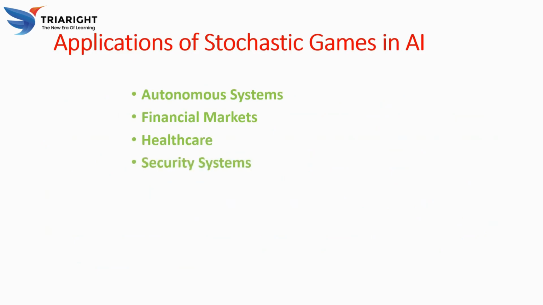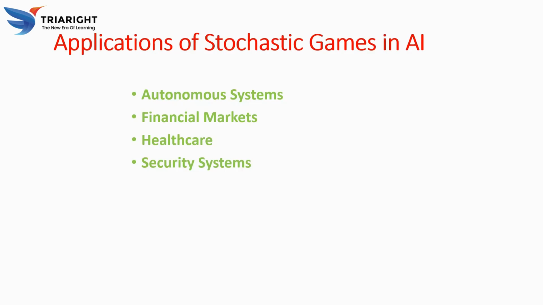In automation systems, we all know about robots and self-driving cars. In robots and self-driving cars, decisions must be made in an uncertain environment, right? For example, autonomous vehicles need to account for unpredictable events like weather change, a driver's action, or obstacles. So stochastic games allow AI to model such uncertainty and make more informed decisions.